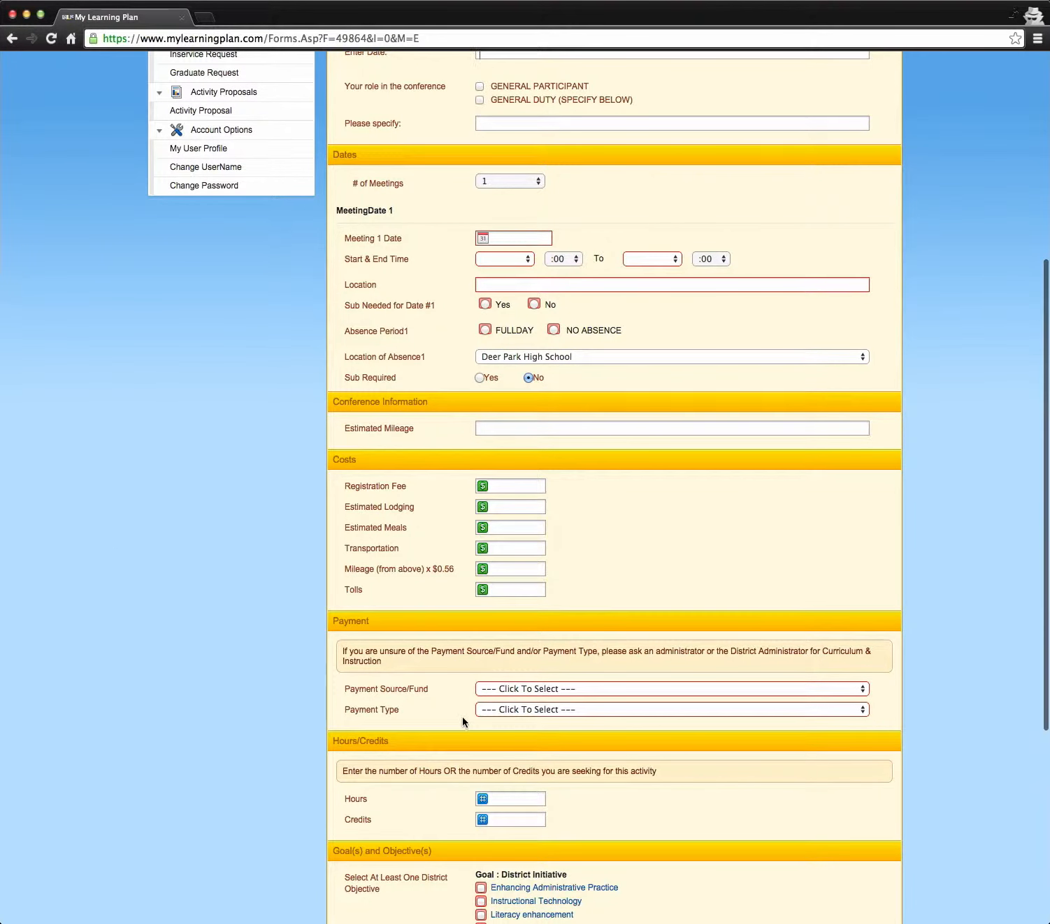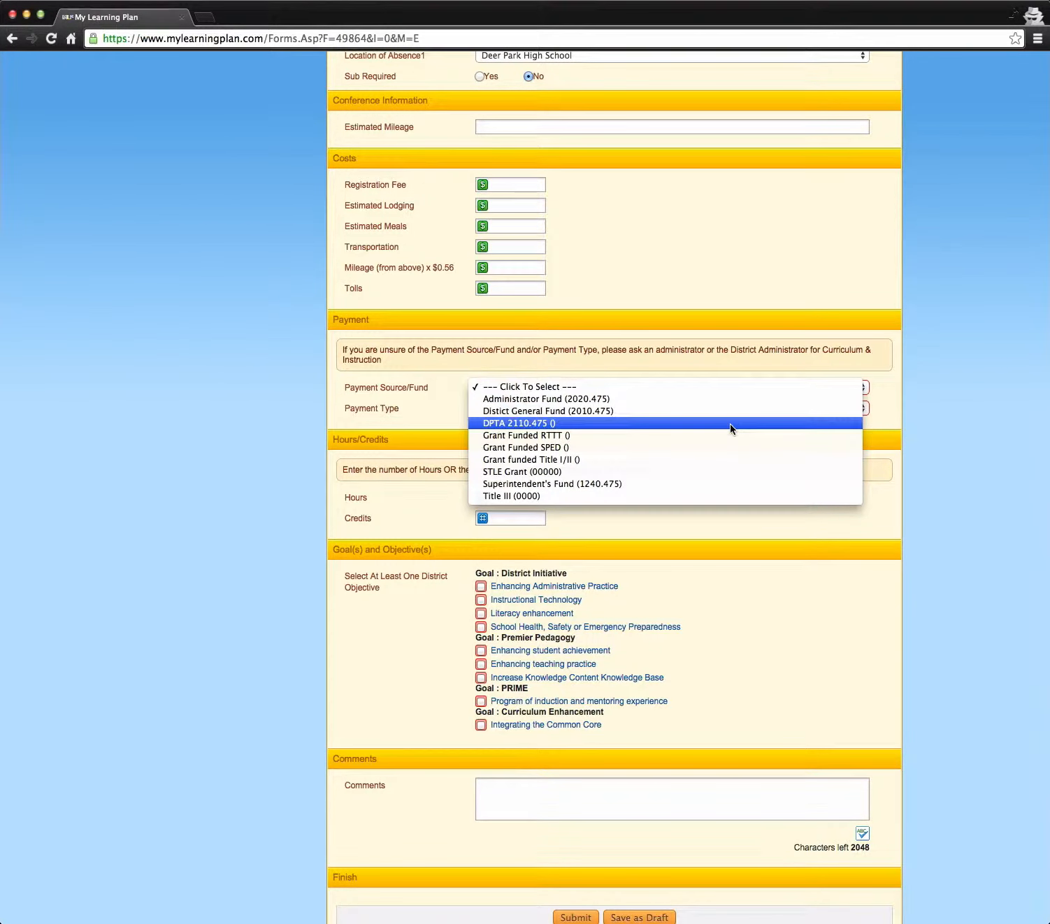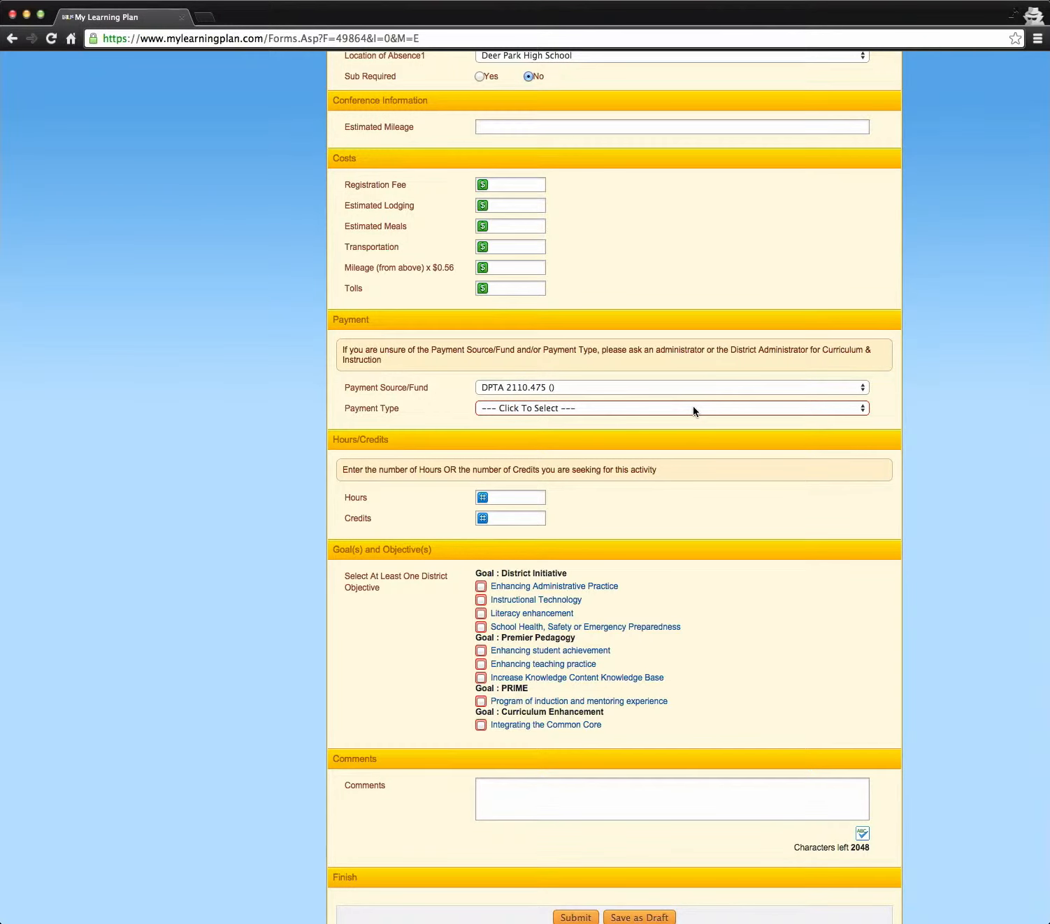Once you're done with all of this, you're going to get down to this payment field, and this is again really important. You need to go to payment source or fund, and you're just going to select DPTA. And then you're going to click your payment type.